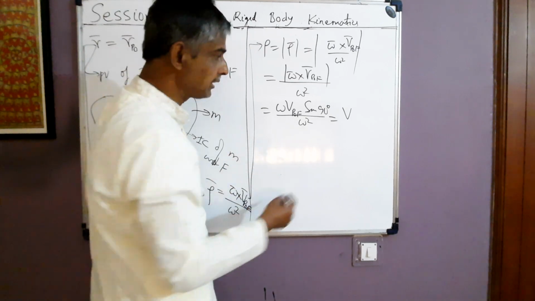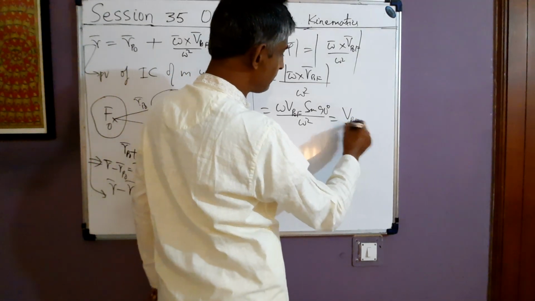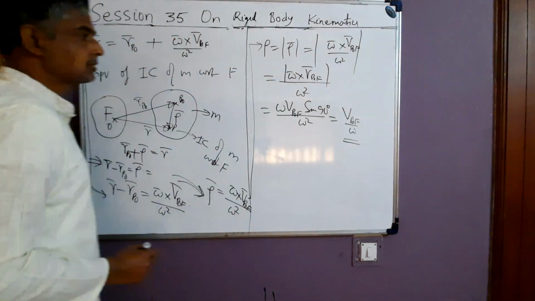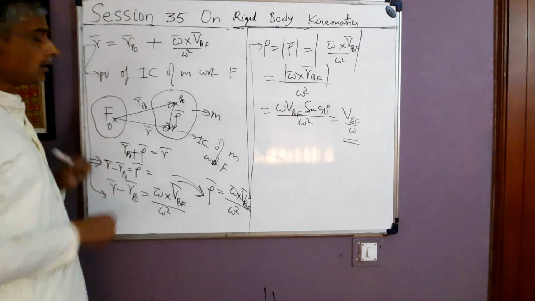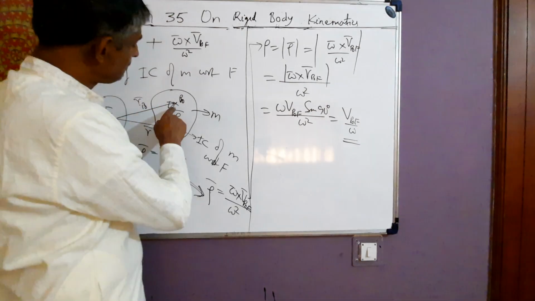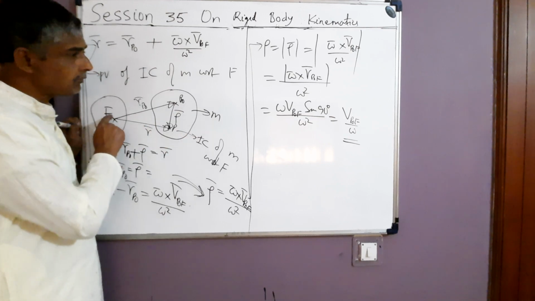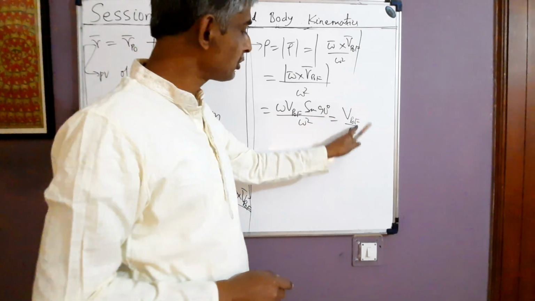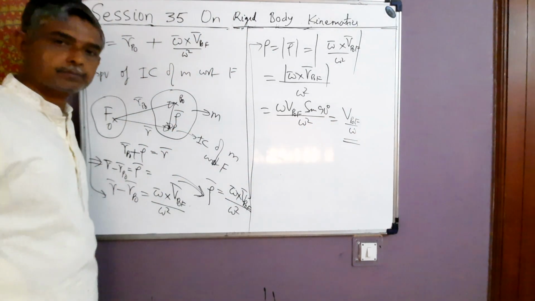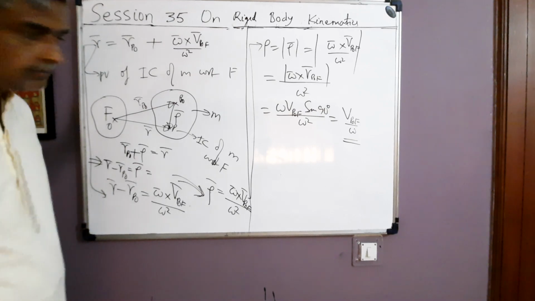Sine 90 degrees is 1, so this becomes V P naught F by omega. So if P naught is some location of M, then the IC of M with respect to F is at a distance of V P naught F by omega from point P naught. Is it clear?